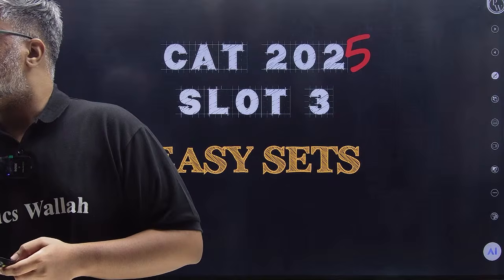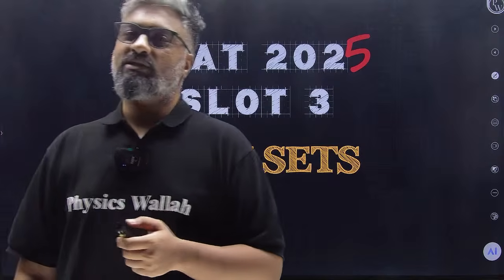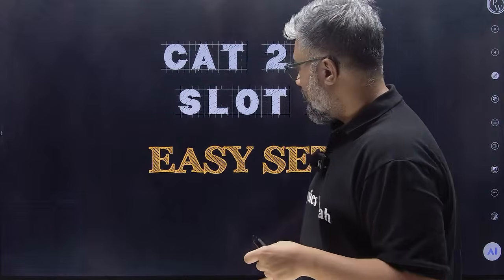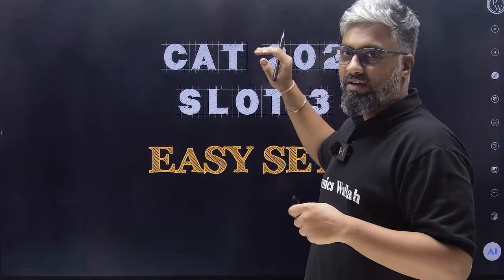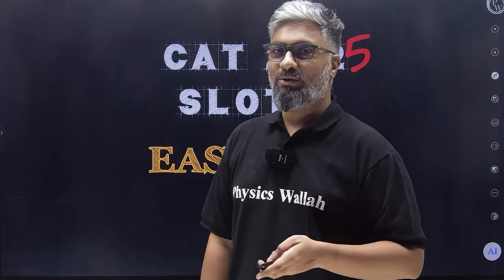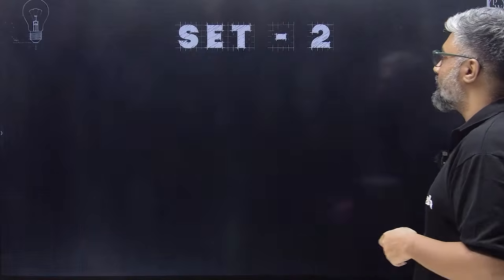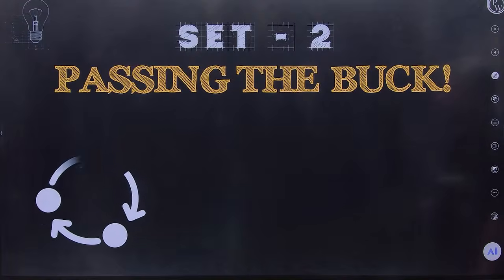There was this one set that I was longing to take for you guys, because this is part of the series where we were doing easy sets from CAT 2025. This one is an easy set from CAT 2025 slot 3, and a set that a lot of people have been asking me to take because it was a little bit confusing, but it was testing a very basic concept. A very basic circular arrangement one.